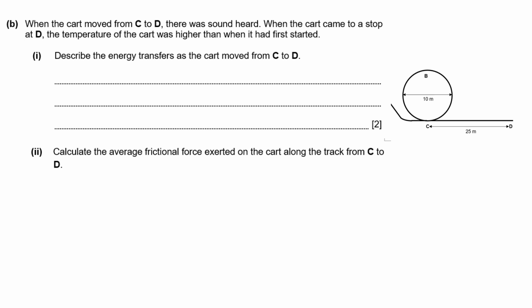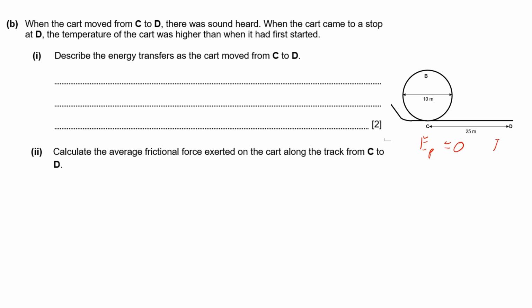When the cart moved from C to D, there was sound heard. And when the cart came to a stop at D, the temperature of the cart was higher than when it had first started. So to describe energy transfers from C to D. At C, you will notice that it is on the ground. So on the ground here, that tells us that our gravitational potential energy is 0.